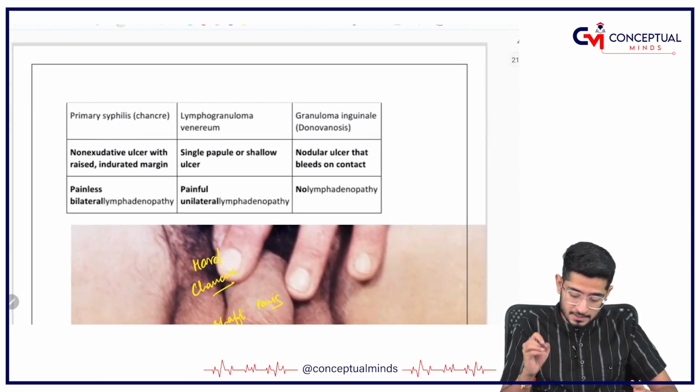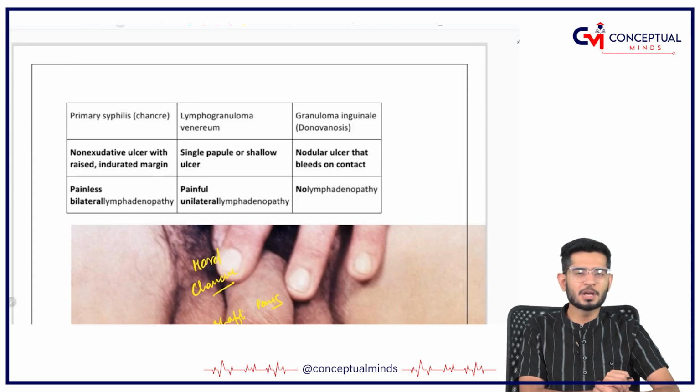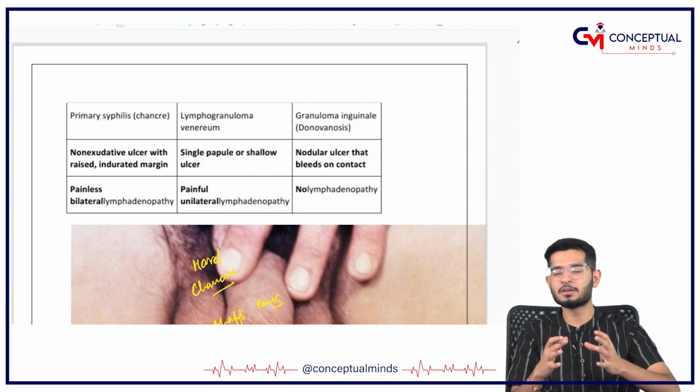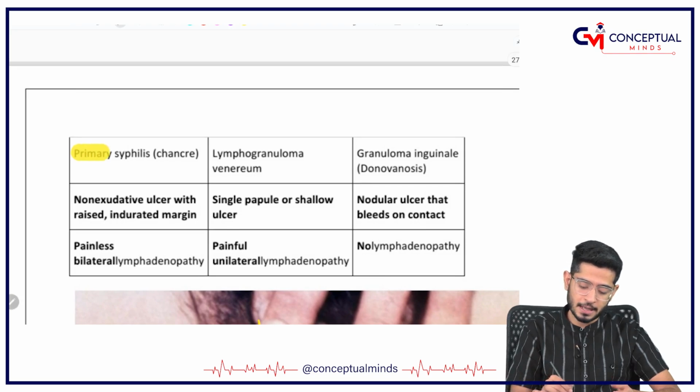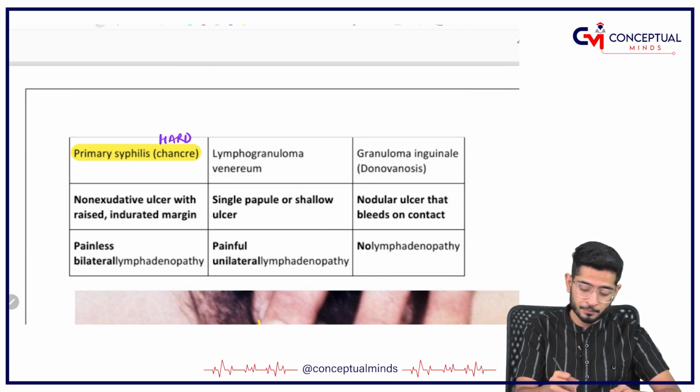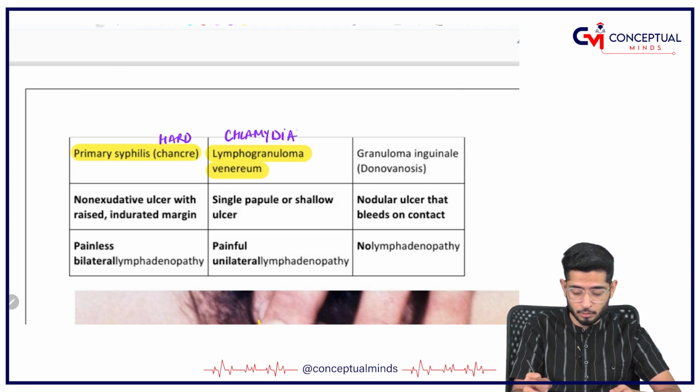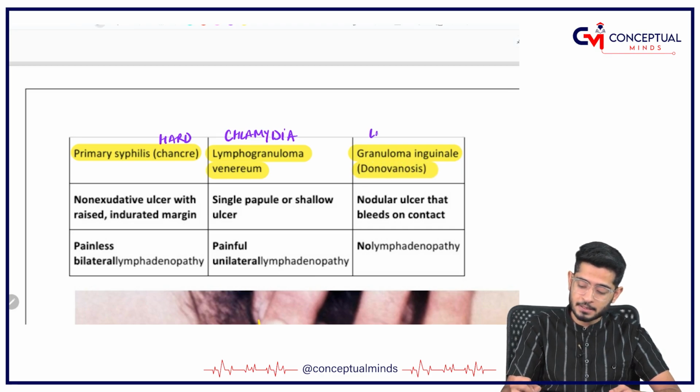Yeah. So, this is my speciality. Whenever I teach, I always make comparisons, because if you are clear in your mind, you are less confused, okay. So, now we will compare 2-3 things. One is primary syphilis or the chancre, the hard chancre. Then you have lymphogranuloma venereum. If you remember, this is by the chlamydia. And next is granuloma inguinale, that is by the Leishmania donovani, okay.